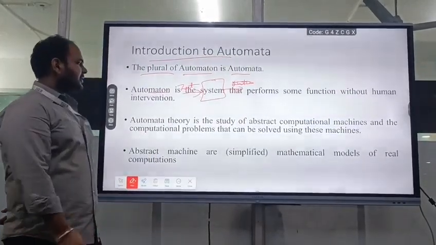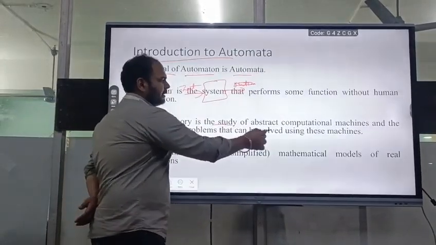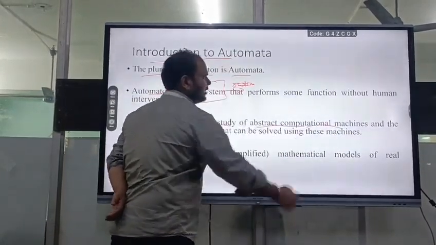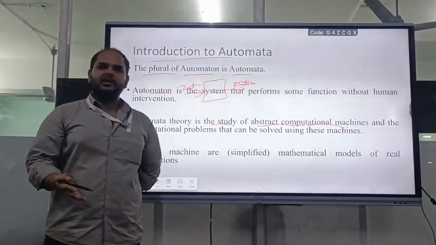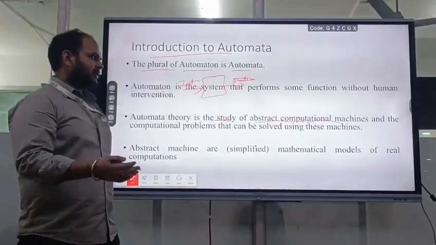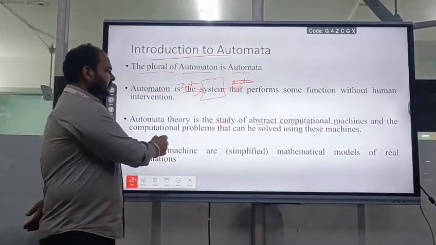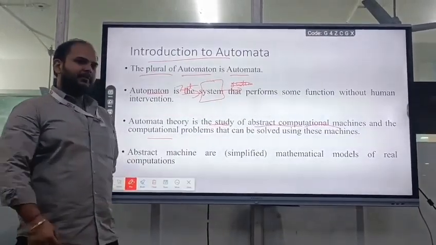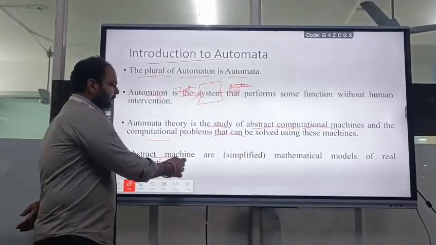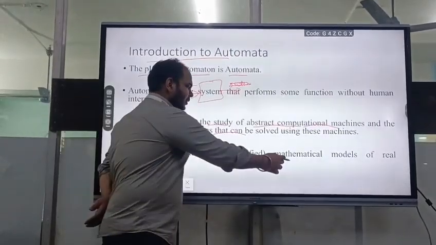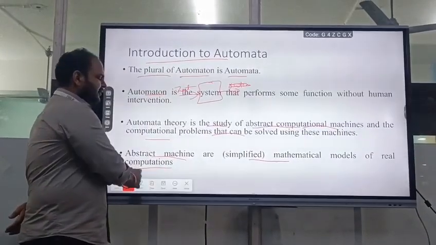Then automata theory is the study of abstract computational machines. Abstract computational machines are those where we don't need the physical devices. We only make some models. That is known as the abstract machine. And the computation problems that can be solved using these machines, that is called the automata theory. Abstract machines are simplified mathematical models of real computation. As we already discussed